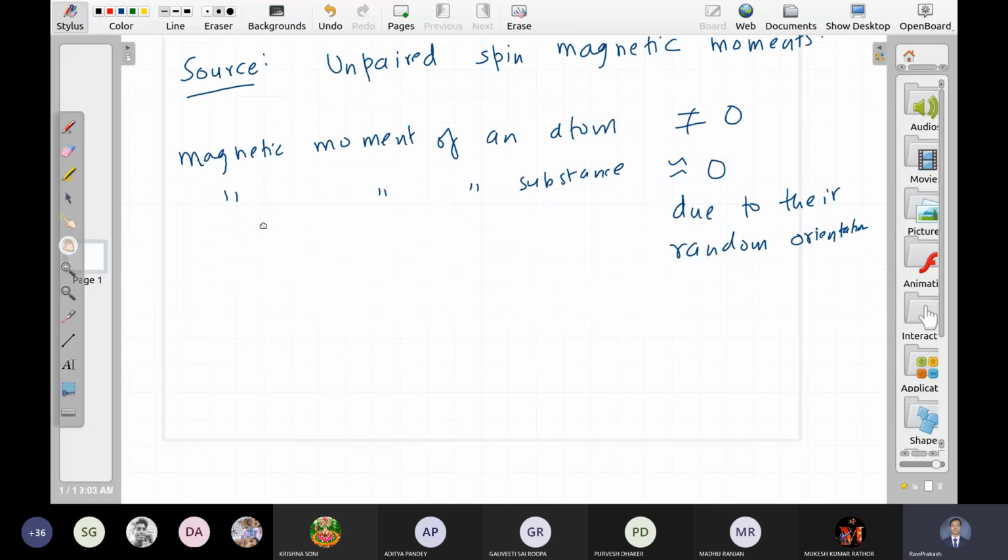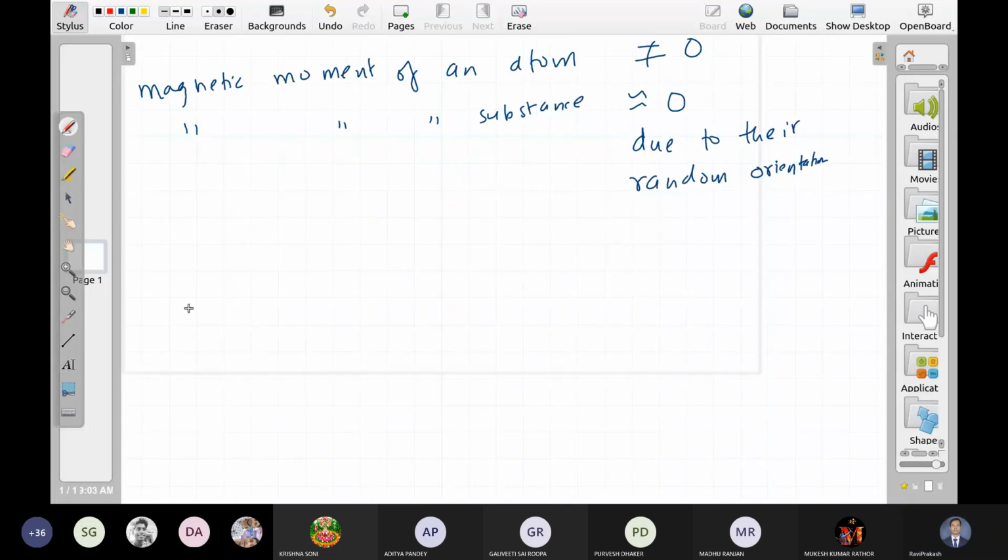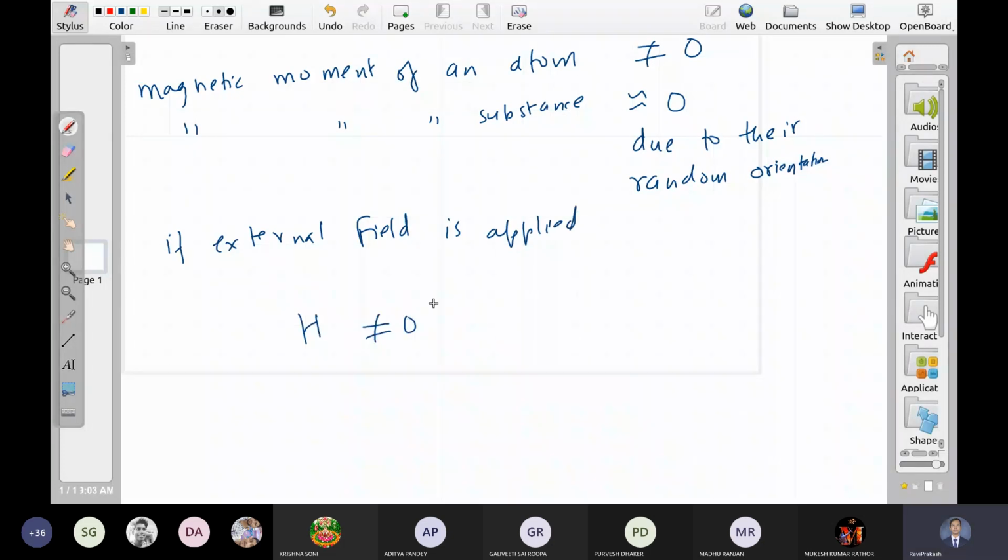But if we apply a field, meaning H is not equal to 0, then also we can have two possibilities. One, no effect of temperature. Second, the effect of temperature. Okay.